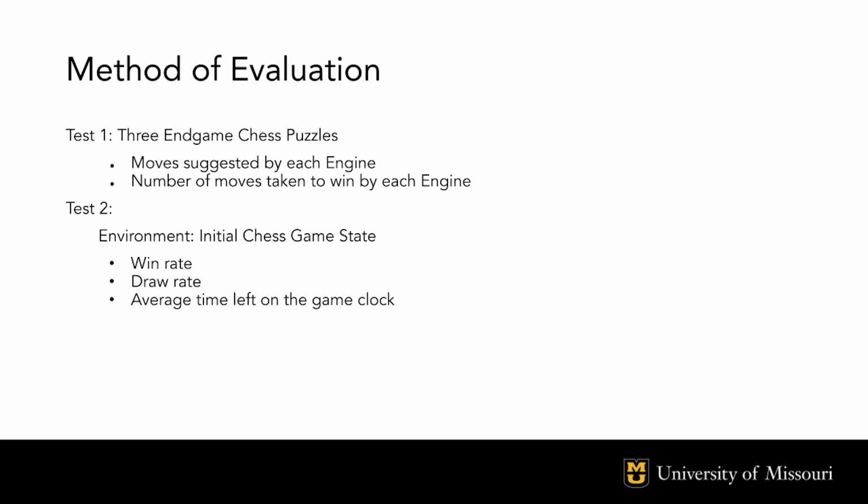In addition to the required test, we will also judge the 2 models based on how well they play against each other. In a normal game of chess, both engines will have 5 turns playing in the white position, meaning we will have a total of 10 game rounds. The number of wins, losses, and ties for each engine will be recorded, as well as any notable behavior during gameplay, and the average time left on the clock at the end, which helps indicate the general computational time of the models.